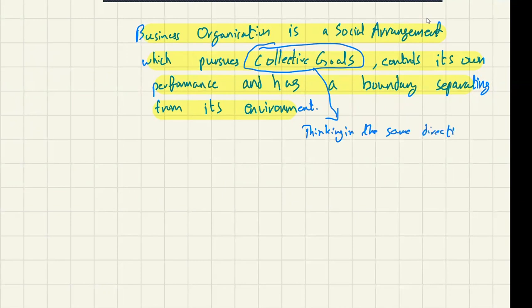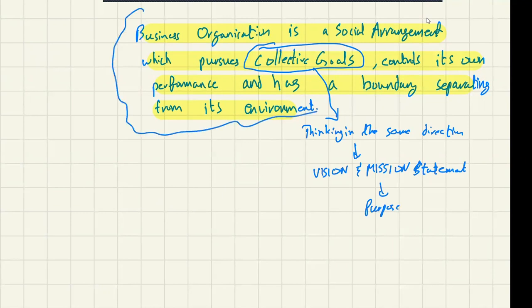An organization has a direction and it lays out its vision and mission statement to define its purpose. We will study this definition more when we study the business organization.